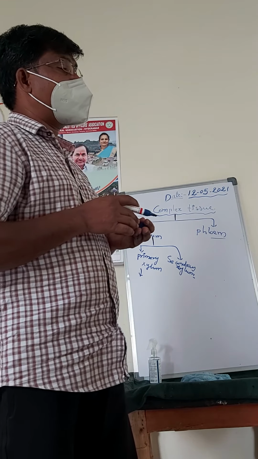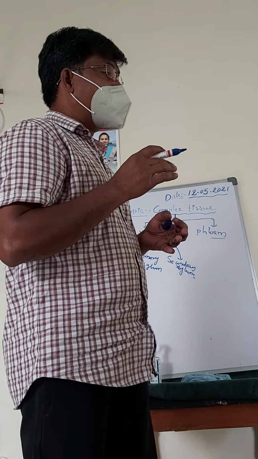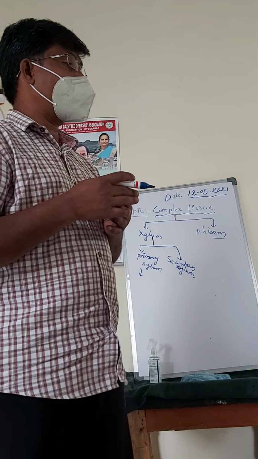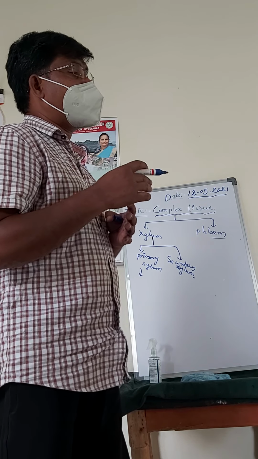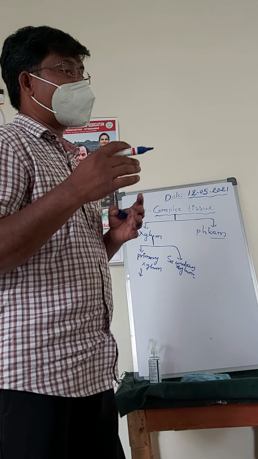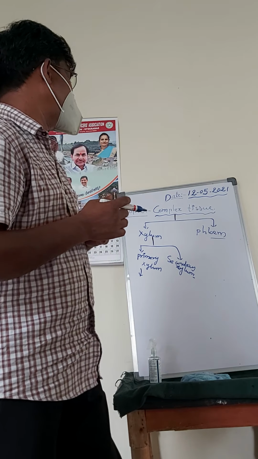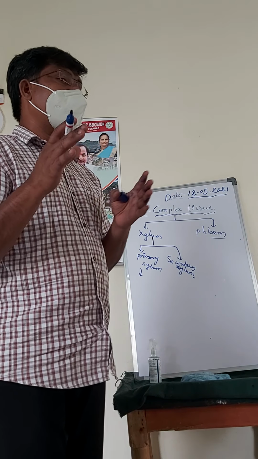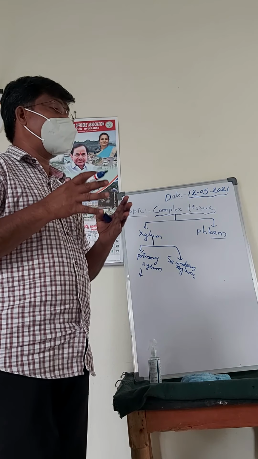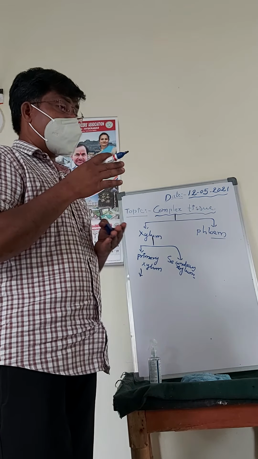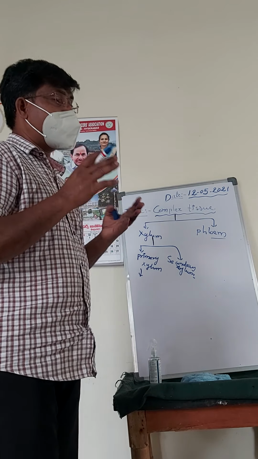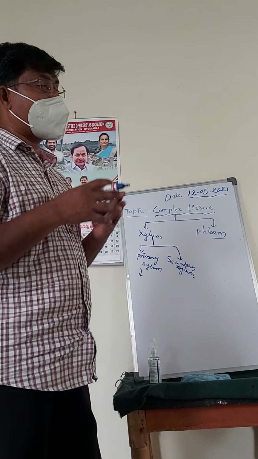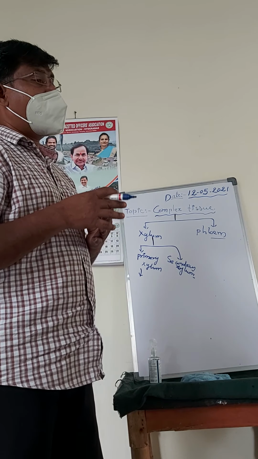So what do you mean by primary xylem? The primary xylem is derived from the procambium. It is differentiated into protoxylem and metaxylem. The protoxylem is the first formed part, and the metaxylem is the later formed.